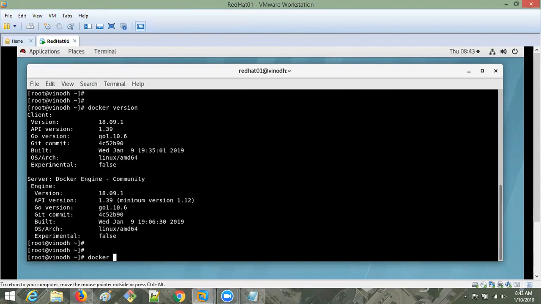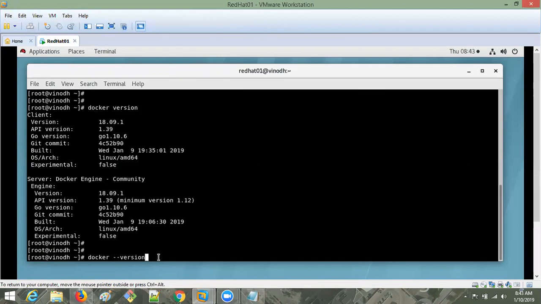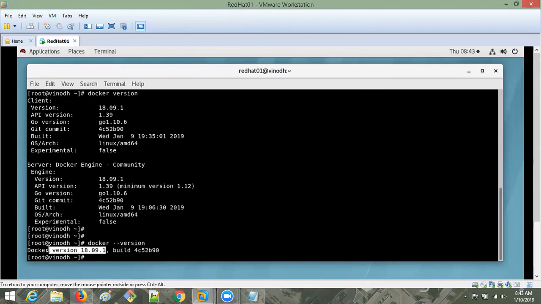So like this also you can give. What is that? Hyphen version also you can give. Previous command I didn't give any hyphen. Okay, there is a difference. Now if you see, exactly only the version you will get here. That's it. Okay, only the version you are getting here.